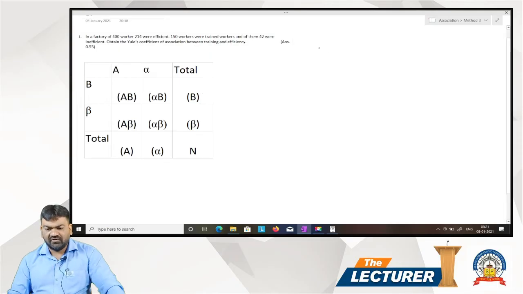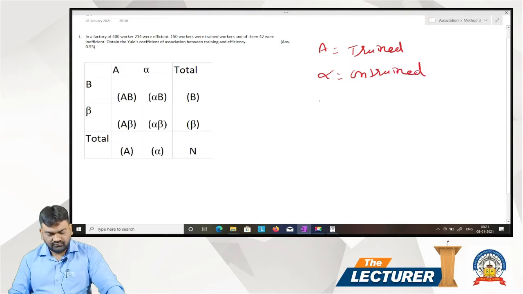So first of all, we will assume frequency. Let's assume that A is equal to trained. So alpha is equal to untrained. B is equal to efficient. Then beta is equal to less efficient or inefficient.